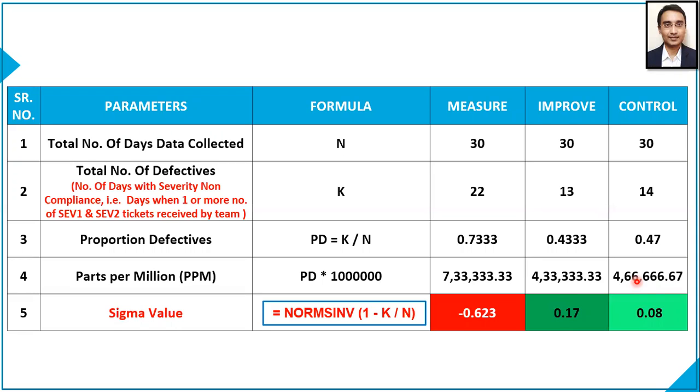before this particular stage. Hence, we can conclude that improvement is sustained or stabilized in the control phase, that is, on a long-term or ongoing basis. So on that note, let's go to the next slide.